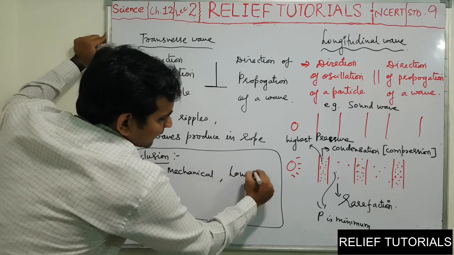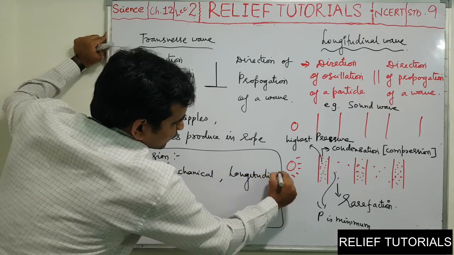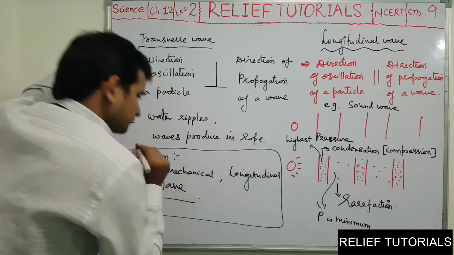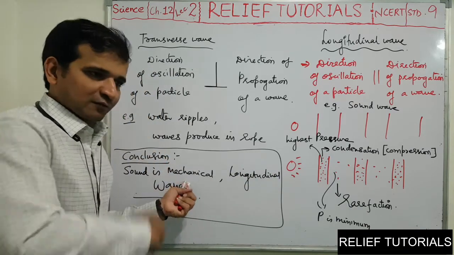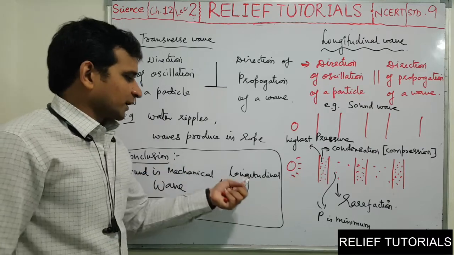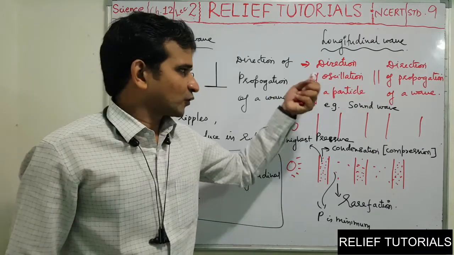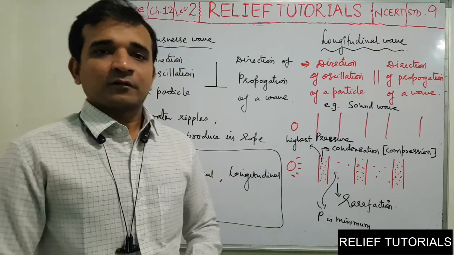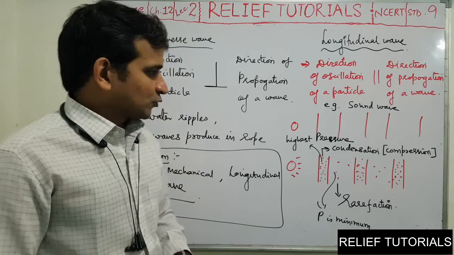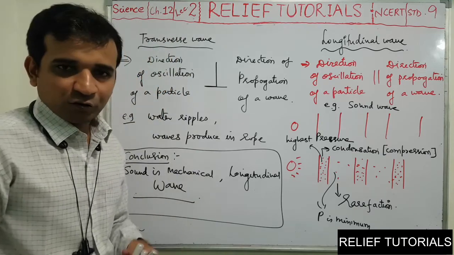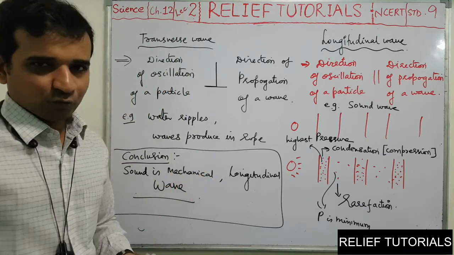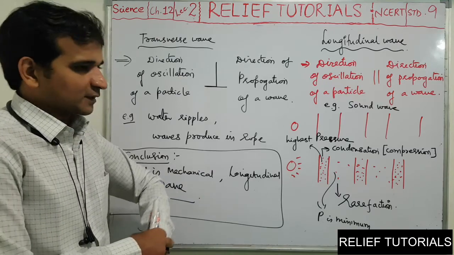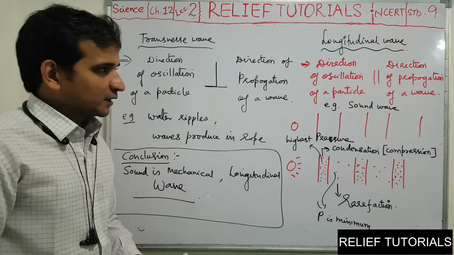a mechanical longitudinal wave. Mechanical means it always requires a medium for propagation, and longitudinal means the direction of oscillation of the particle is always parallel to the direction of propagation of the wave. Is that clear? So this is the introduction of waves as well as sound. In the next lecture we will see some important characteristics of waves. Till then, best of luck.